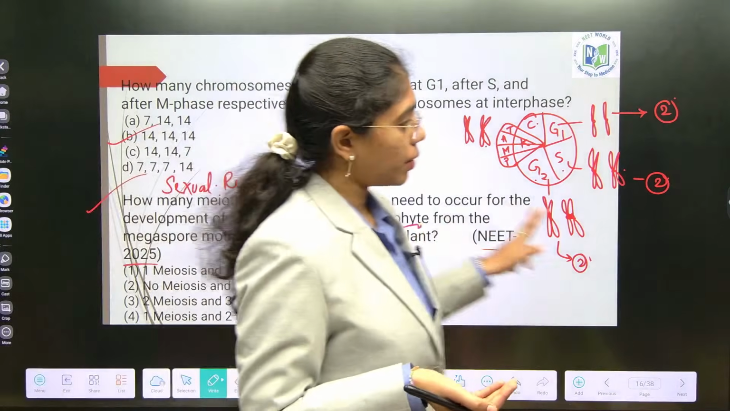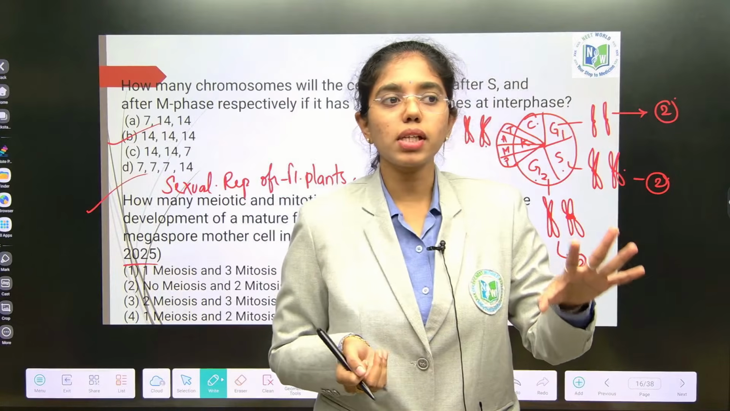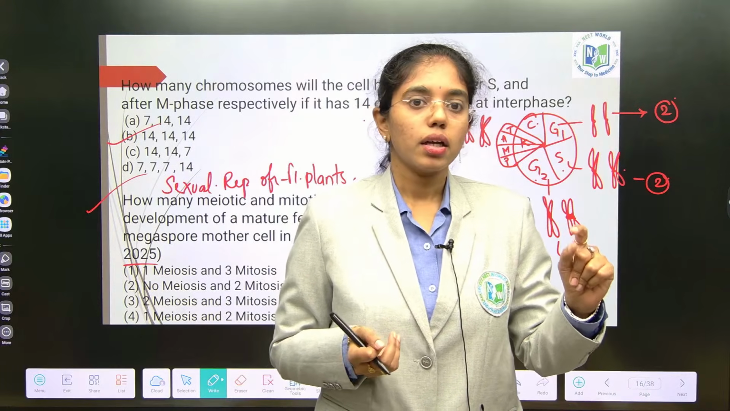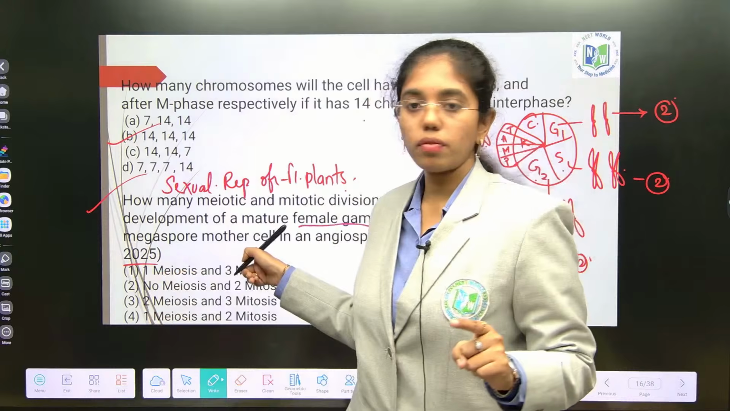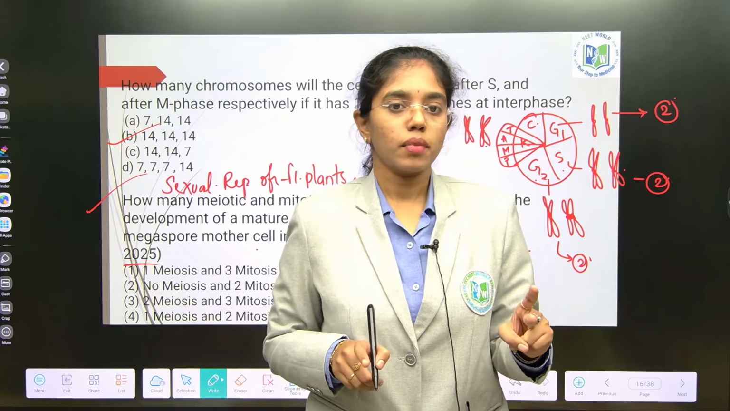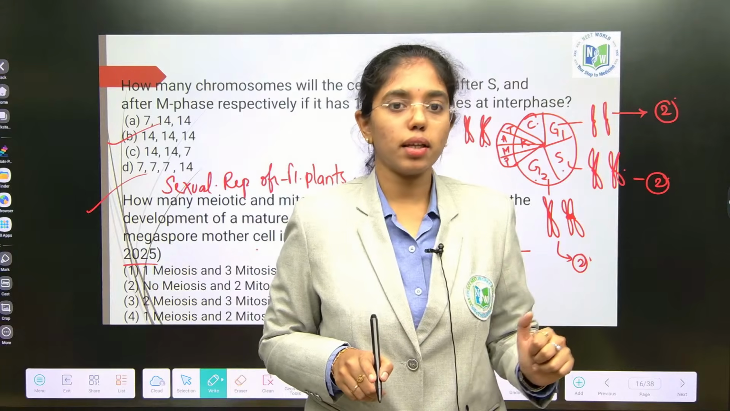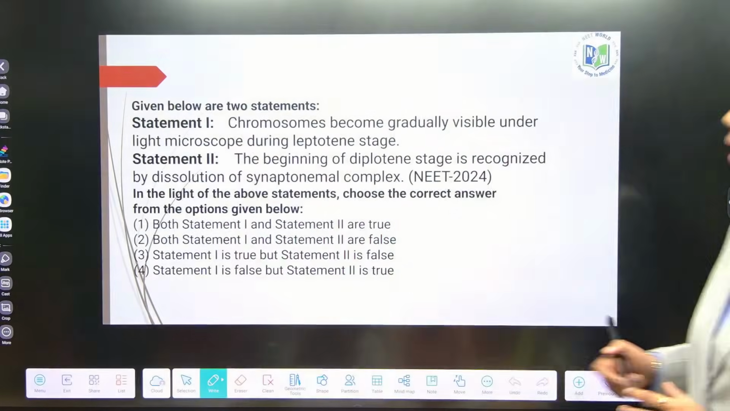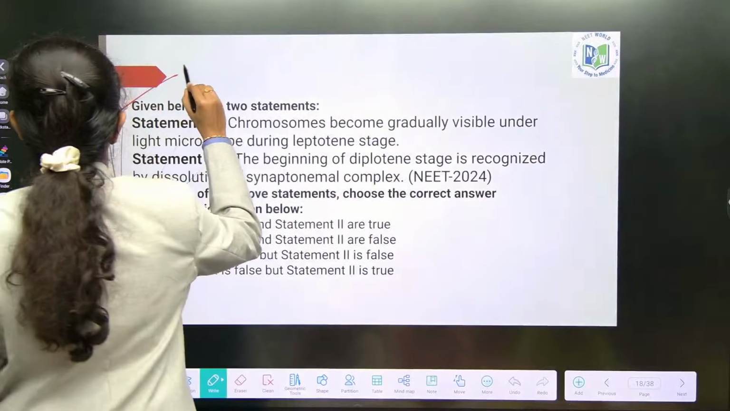One point to highlight to you, that the questions from cell cycle and cell division will not be asked directly, just like that. They will be connected with sexual reproduction of flowering plants. They will be connected with the ploidy of plant kingdom. Based on that you will get the questions. Okay. This you can answer. NEET 2024 question.